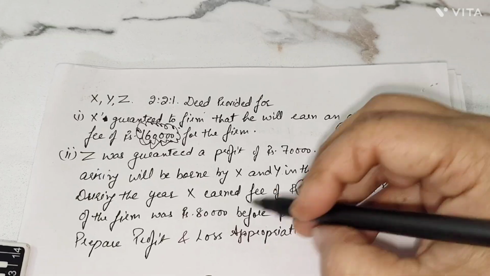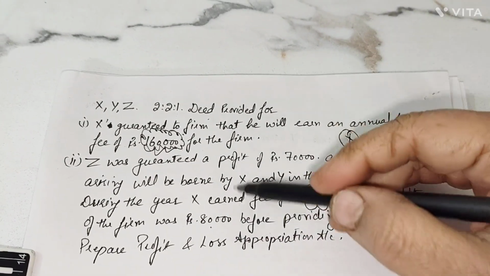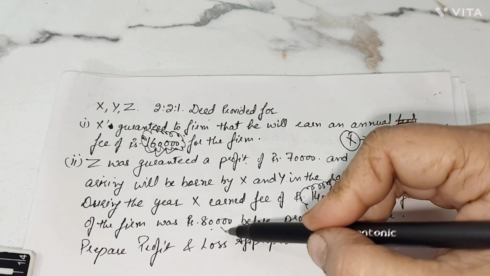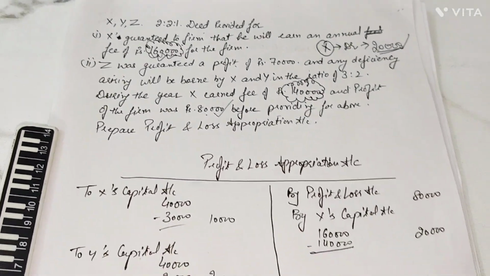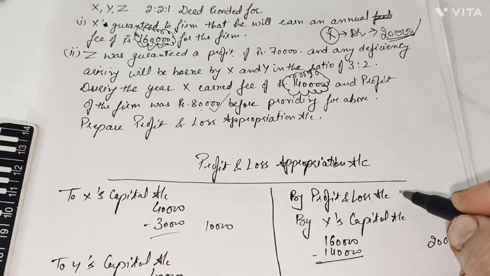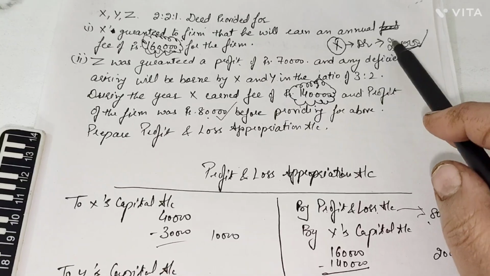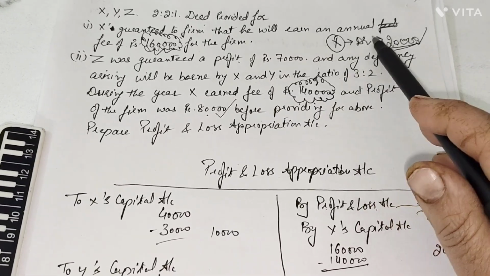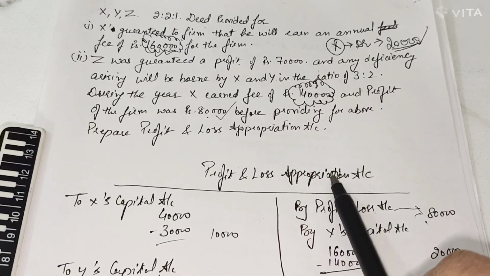Now, the profit of the firm was 80,000 before providing for the above adjustment. So this is before the above adjustment, how much profit the firm could make, that is 80,000. Now, here for the P&L appropriation, the profit earned by the firm was rupees 80,000 and X has to pay to the firm 20,000. So X became the debtor. So X capital account is debited and P&L appropriation account is credited.